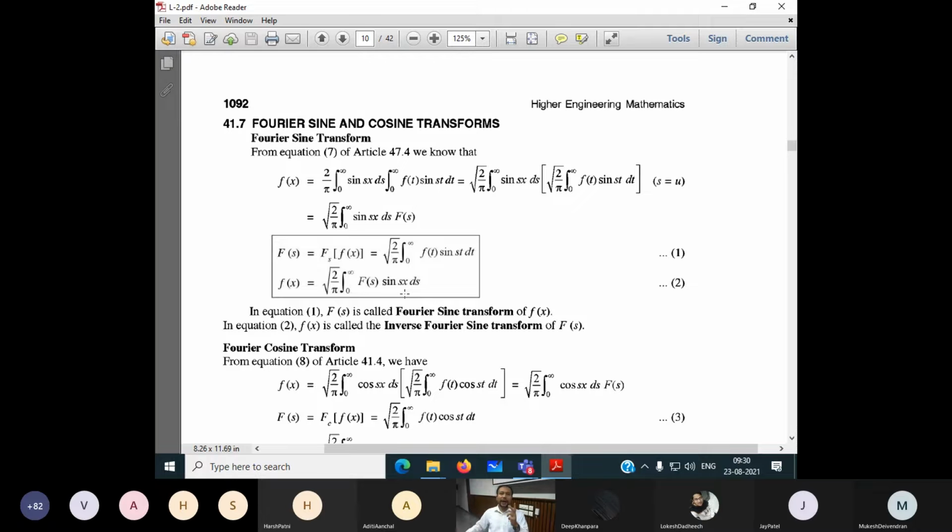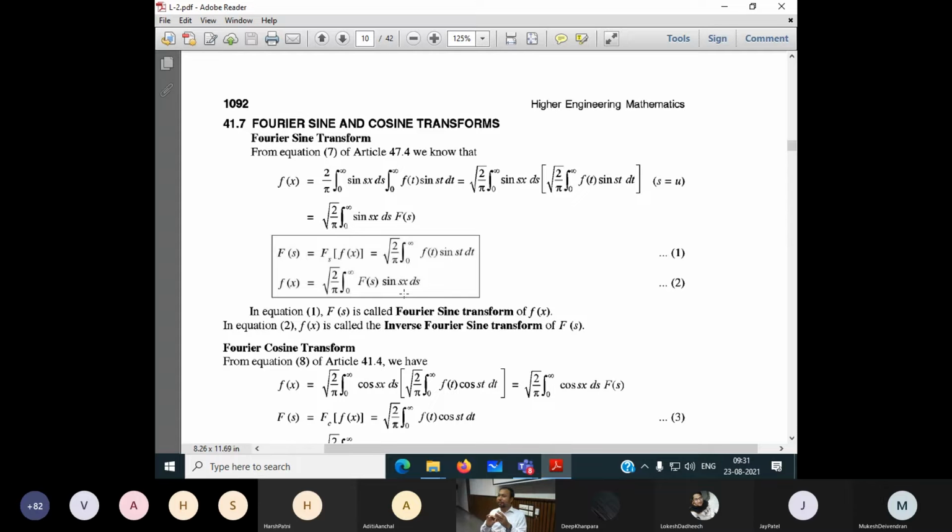So now we have four equations. The first equation was the Fourier transform in general. The second equation was the inverse Fourier transform. The third equation is the sine Fourier transform. The fourth equation is the inverse of the sine Fourier transform.